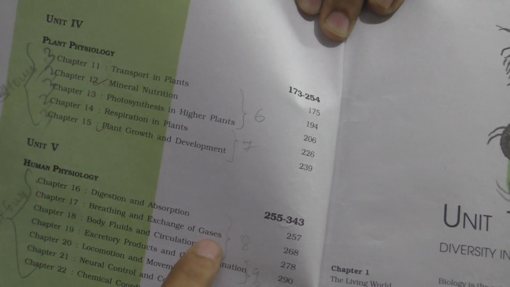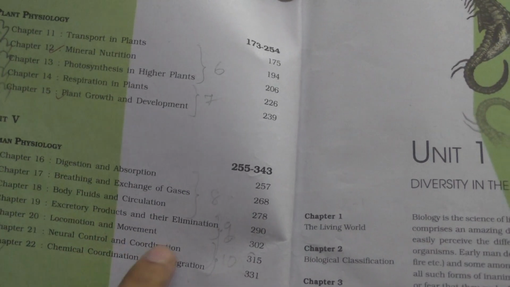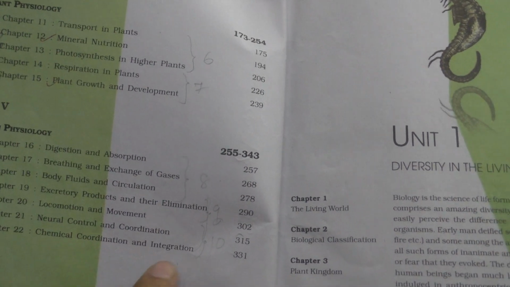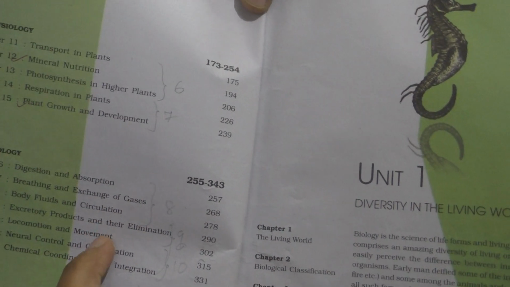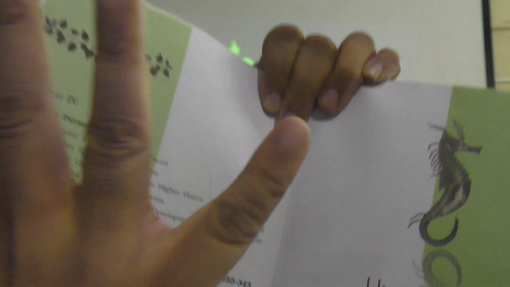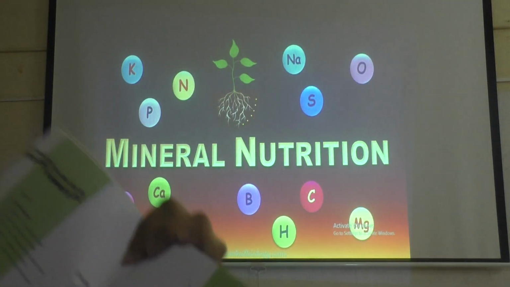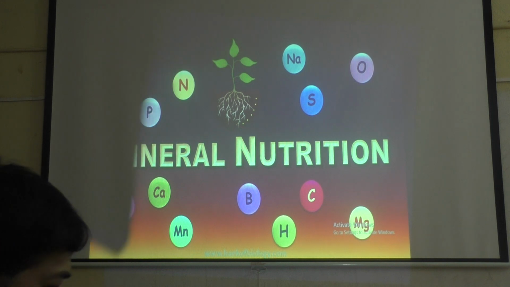Breathing and exchange of gases we have finished, body fluids we have finished, excretory products we have finished, neural control and coordination we finished, chemical coordination also we finished. So in human physiology, only digestion and locomotion, 2 chapters, and here 2 chapters, transport and minerals. So 4 chapters I have to teach. Let us start with chapter 12, mineral nutrition.